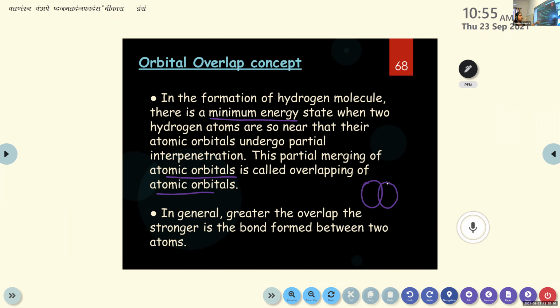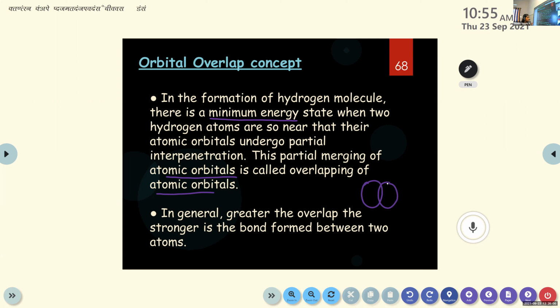When the two hydrogen atoms approach each other, we have learned that a bond will be formed between these two hydrogen atoms, right? This bond formation will take place through the partial interpenetration or partial merging. That means one will be overlapped with the other. This partial merging of atomic orbitals is called overlapping of atomic orbitals. We will learn more detail about this overlapping. When the two hydrogen atoms approach each other and the bond formation takes place, it takes place through the partial interpenetration or partial merging of the atomic orbitals of hydrogen atoms. It is known as overlapping of atomic orbitals.